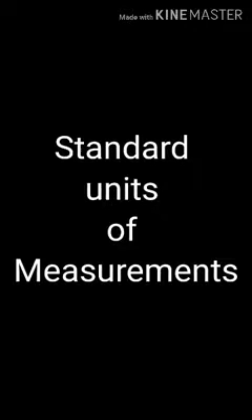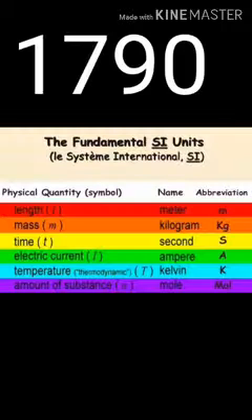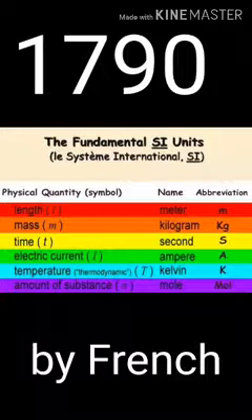Because the measurement changed from person to person, there was a need to have a standard unit of measurement. Unit means that quantity to which an unknown quantity is compared. So in the year 1790, the French created a standard unit of measurement called the metric system, and it was accepted all over the world.